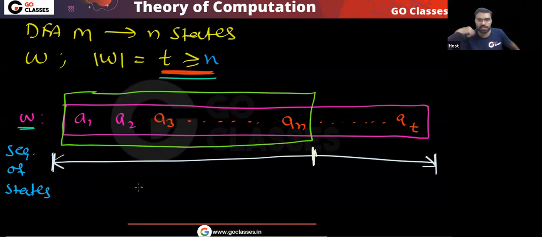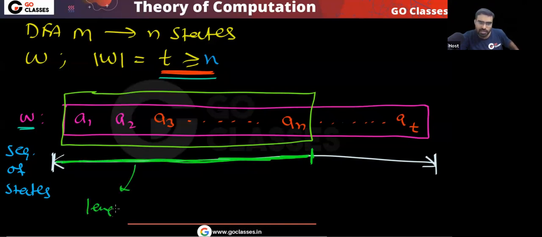Just consider these first n symbols. That's it. Only consider these symbols. Now what will happen? In this area, just look at this area. In this area also some state will repeat. What is the length of this restricted area?